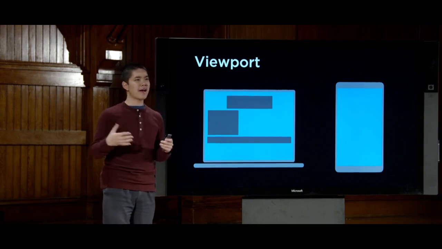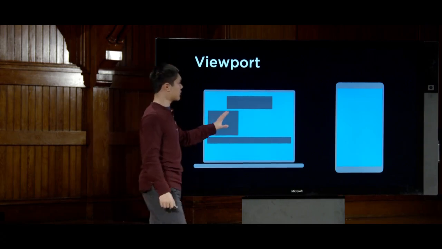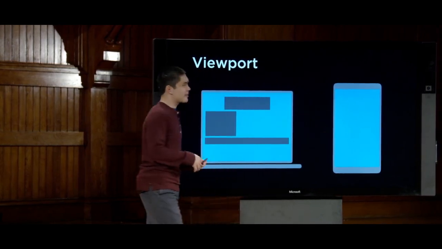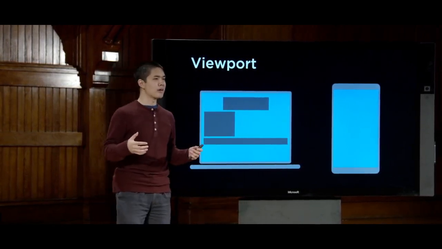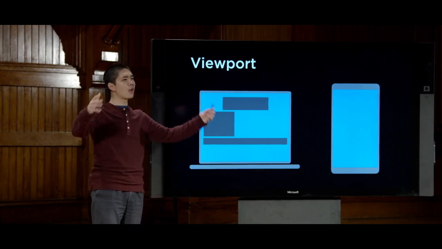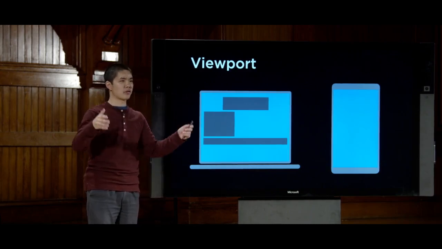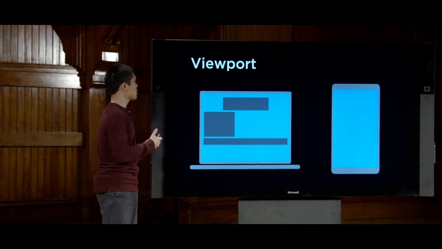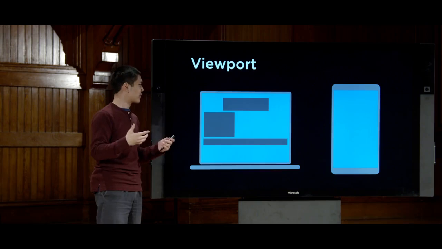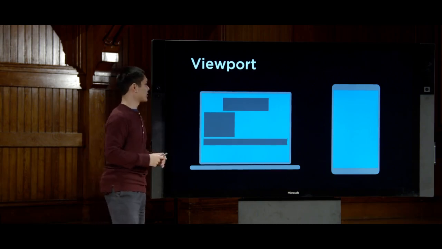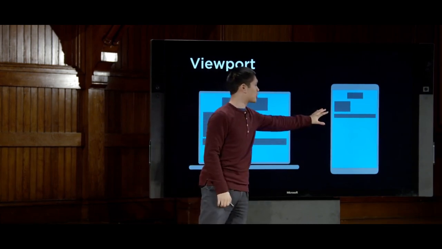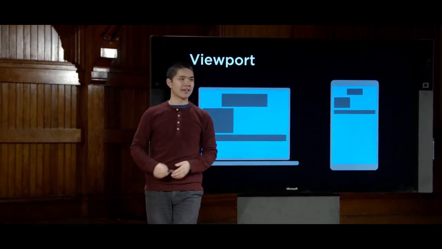So one question you might ask is, what's going to happen when you take this page and translate it onto a mobile screen? Well, one thing that many mobile devices do by default is treat their viewport as though it is the same width as a computer screen. Because not all web pages are optimized for mobile devices, you want to make sure that on a mobile device you can see everything. And so many phones will take a web page like this and just shrink it down to fit onto a mobile screen that looks a little something like that.